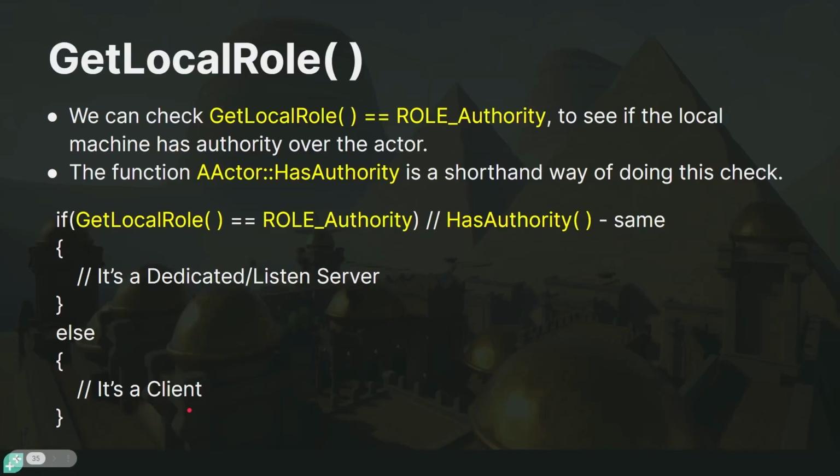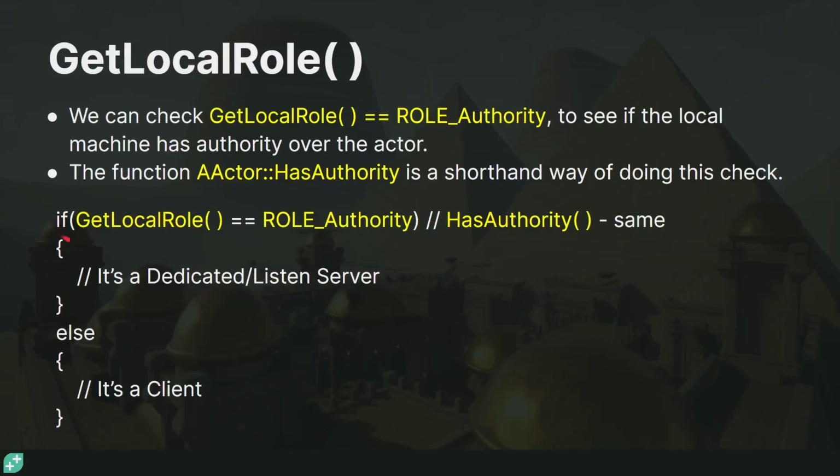And this is extremely important because, as you know, some things we only want to do from the server, like spawning or destroying replicated actors. But the problem is, the same game code will run on both the server and the client. So we need a way to only do certain things on the server in the same code base. And this is how we do it.